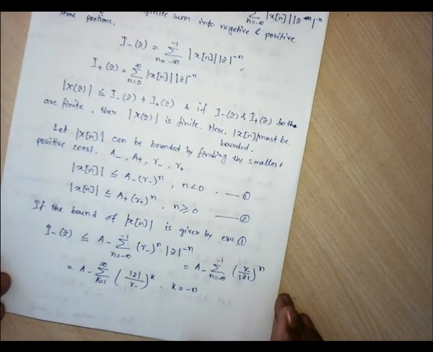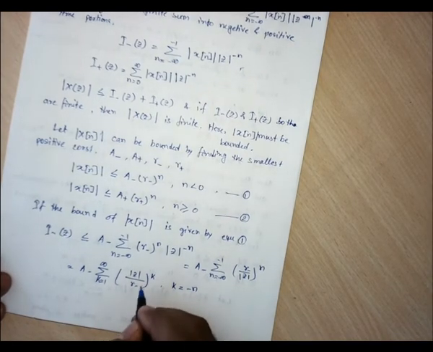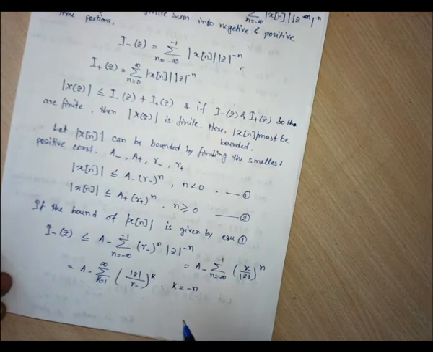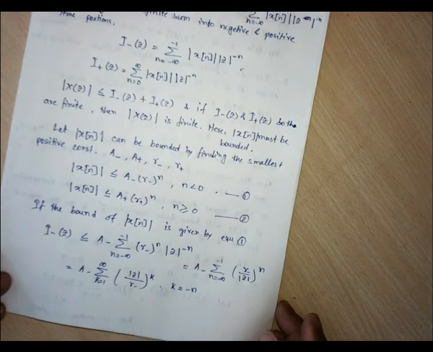So this sum will converge. What is the condition of the convergence? This one should be less than 1. This mod z by r minus should be less than 1. That is, mod of z should be less than r minus.